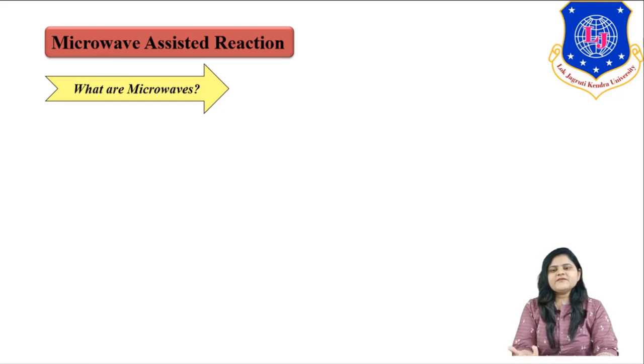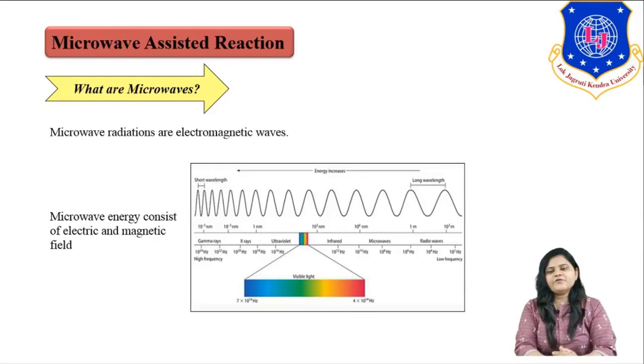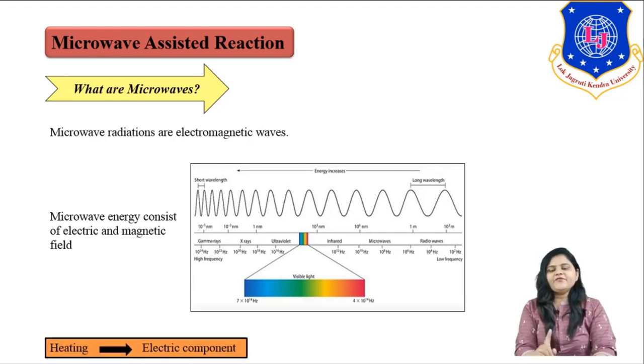So first we'll see what microwaves are. Microwaves are a combination of electromagnetic waves. So microwave radiations are electromagnetic waves. In the spectrum, microwave lies in between the infrared and radio waves. You can see in this image that microwave lies in between the infrared and radio waves. Microwave energy consists of two kinds of field: one is the electric field and another one is the magnetic field. Out of these two fields, the electric field is responsible for the heating purpose.